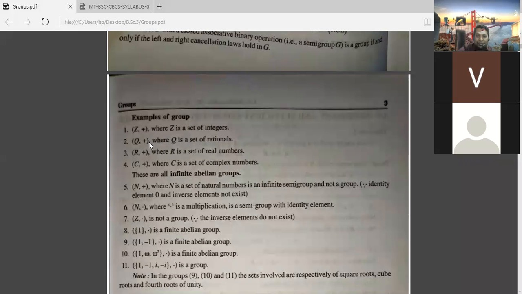Now Q plus is also satisfying. Already you know Q means set of rational numbers, R plus is also set of real numbers, and C plus is the set of complex numbers. Already you know Z is the set of integers, Q is set of rational numbers, R is set of real numbers, C is the set of complex numbers.